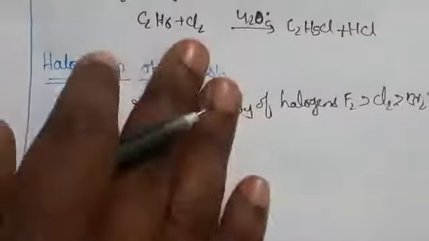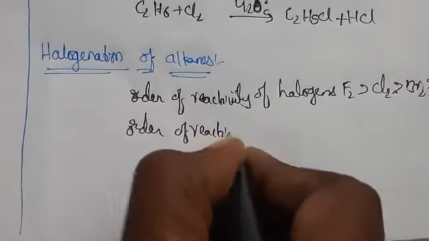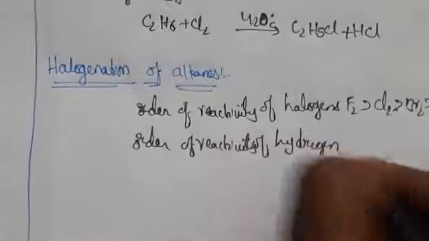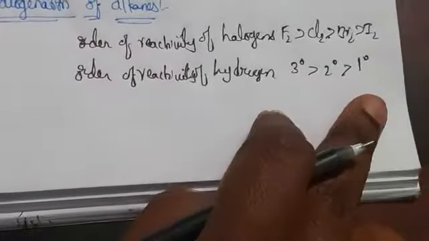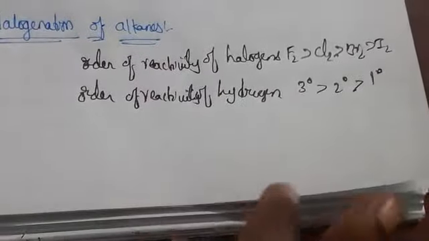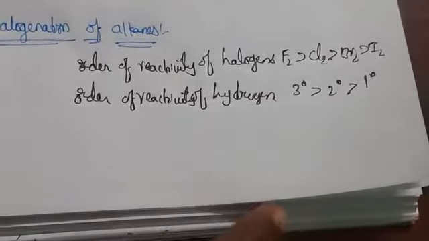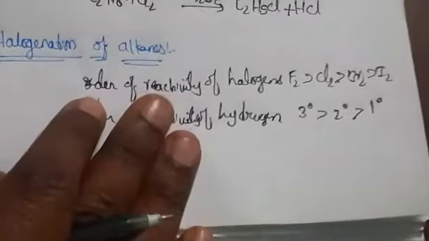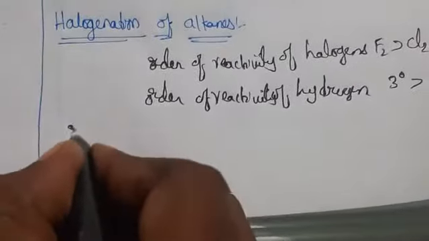Coming to the order of reactivity of hydrogens, it will be tertiary, secondary, primary. When you do iodination, it is not possible because the reaction is reversible. Iodination will only proceed with oxidizing agents to form iodic acid. Direct iodination will not occur. So let us first take free radical substitution reactions.